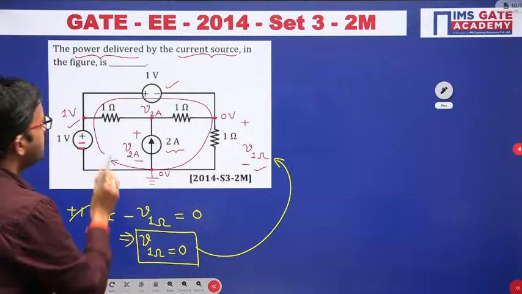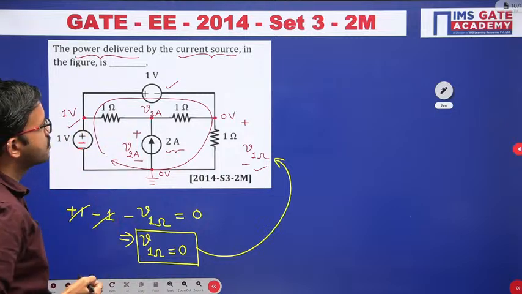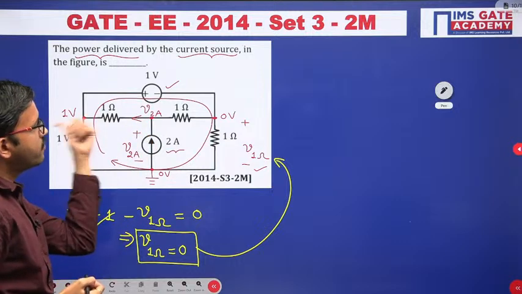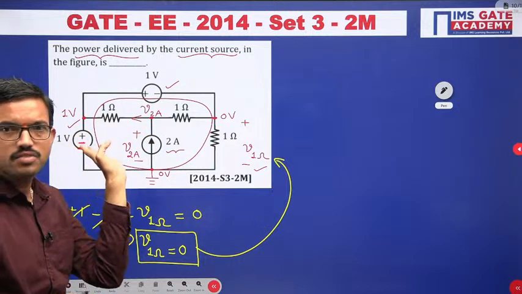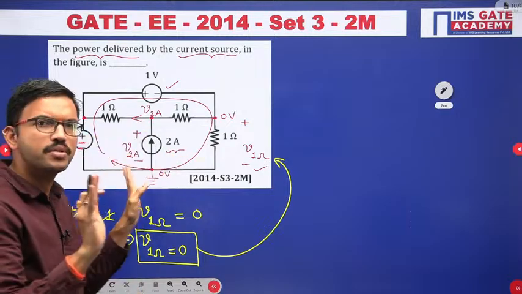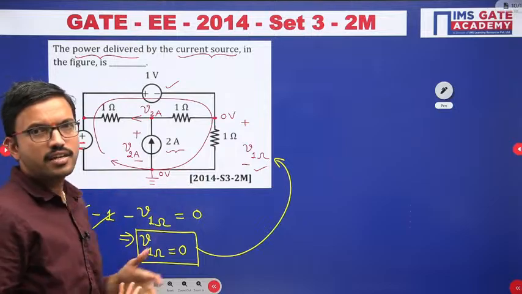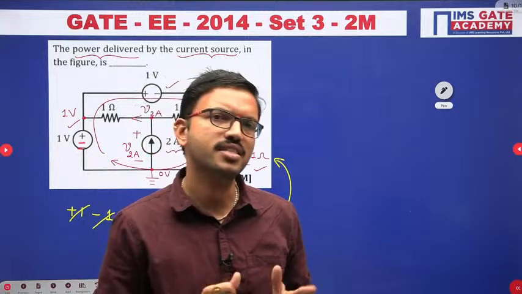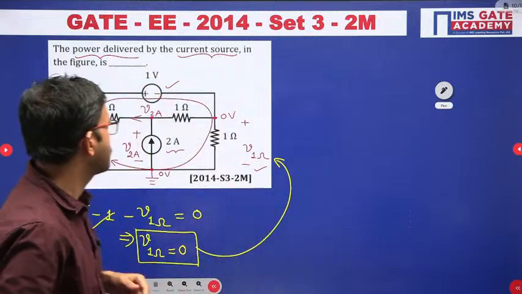Now here you have a 1 ohm resistor. In this branch, when you don't know in which direction the current is flowing, you can assume that current is leaving, or if you want you can consider entering, no problem at all. Ultimately after the calculation, if you get positive values, that means the assumption you considered is correct. Otherwise you can change the direction.